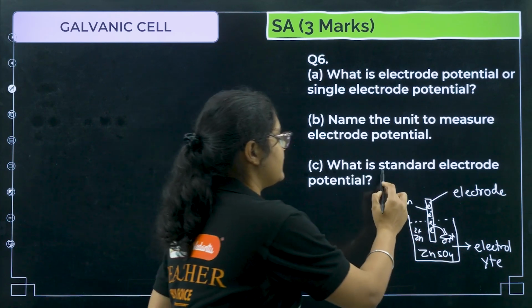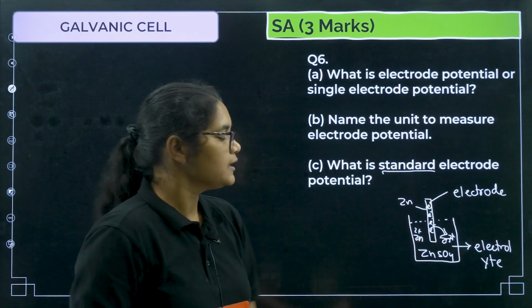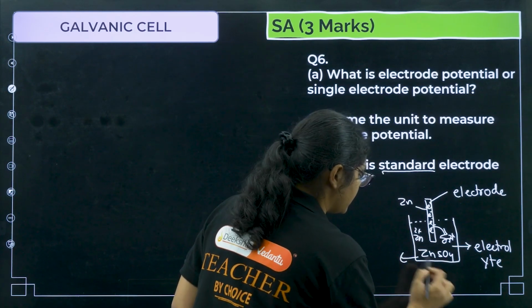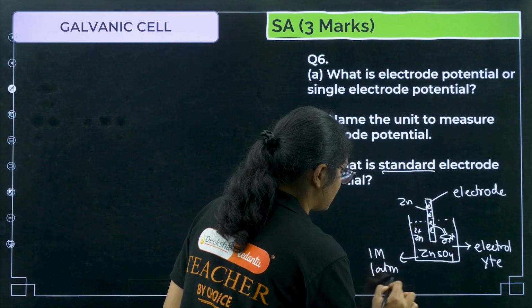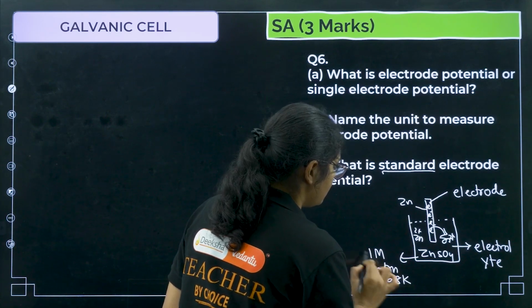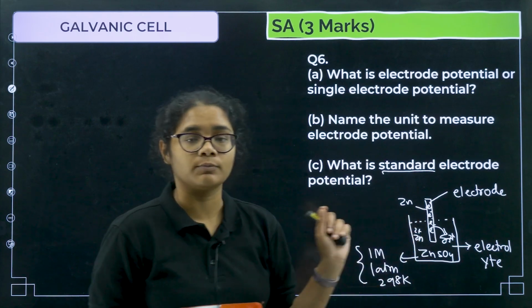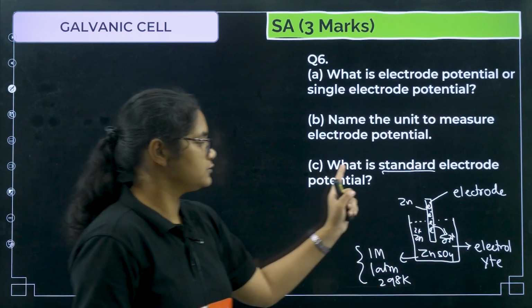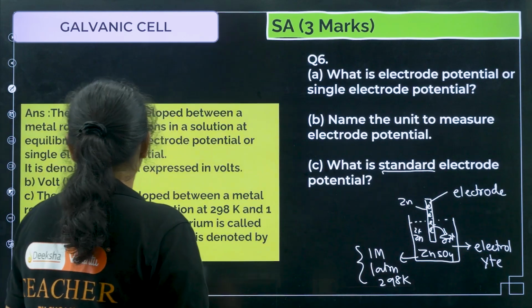Now what is standard electrode potential? When you measure this electrode potential, if the concentration of the electrolyte is 1 molar, pressure is 1 atm, and temperature is 298 Kelvin, when these three things are maintained and you are measuring the electrode potential, that is called your standard electrode potential.